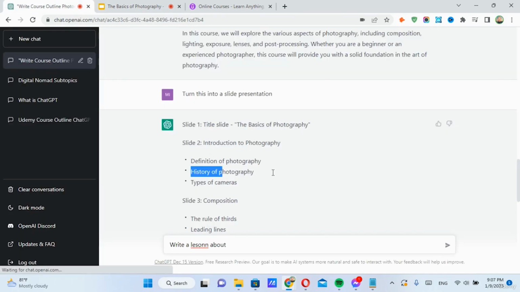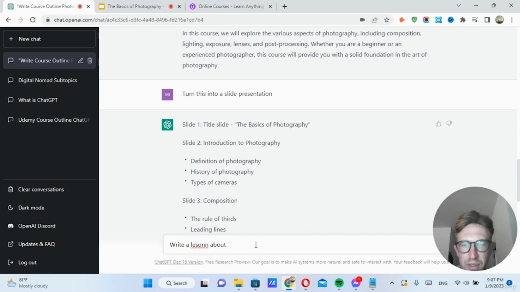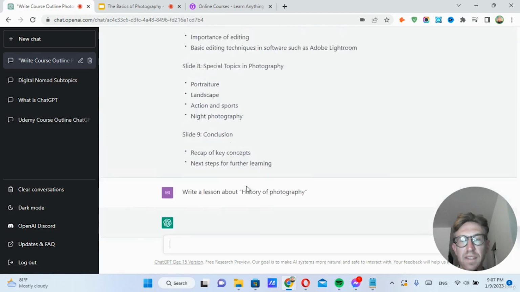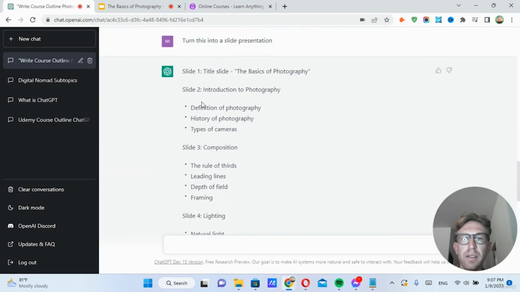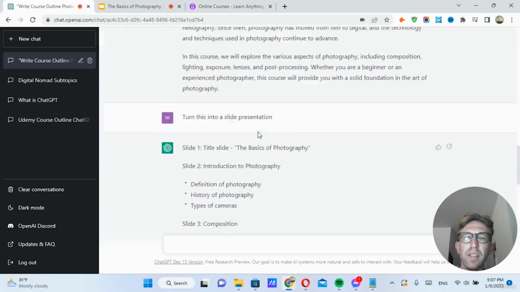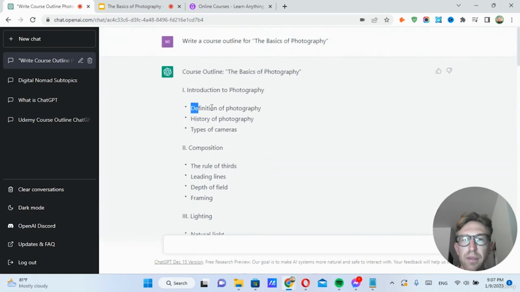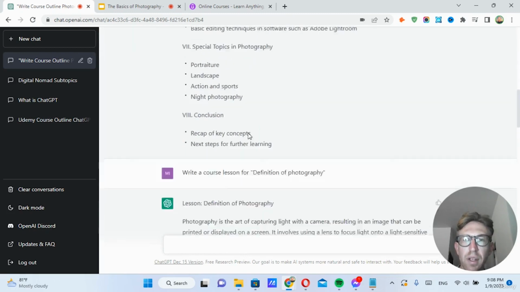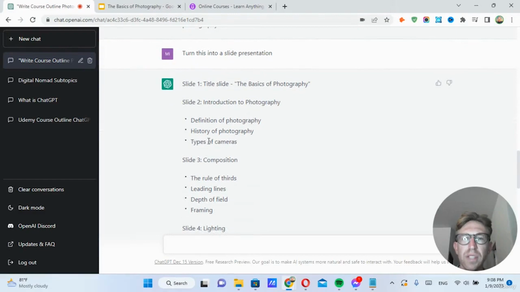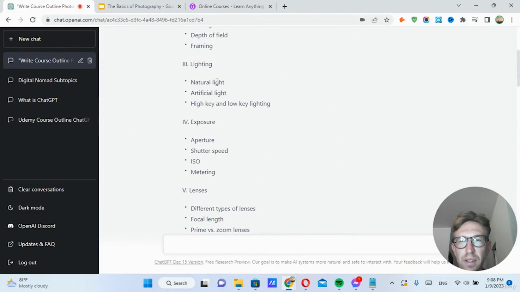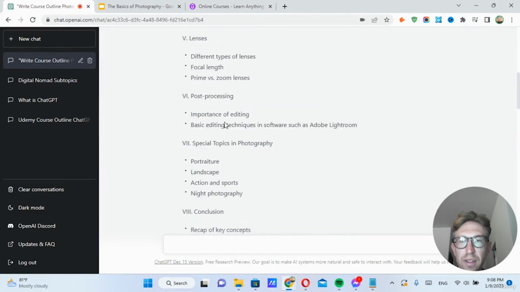And next we can say, write a lesson about history of photography. That's it. So we're just going by one section, one slide at a time. So it's already created all the slides, but that's just for this particular section. So that's only the first one. And here we've got history of photography, types of cameras. So the course outline is the same as what it's put here. So it's a little bit confusing. In fact, it actually looks like the exact same thing.